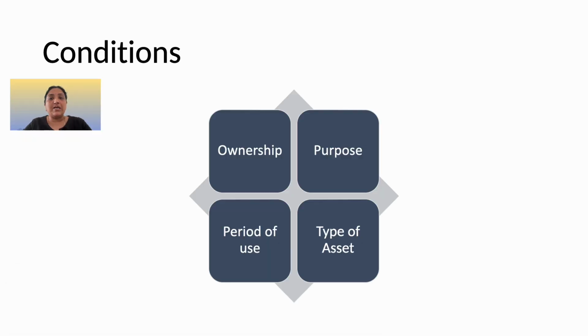Coming to the terms and conditions that are to be fulfilled by the assessee in order to claim depreciation allowance, there are 4 conditions. Condition number 1 talks about the ownership of the asset. Number 2 talks about the asset being used for the purpose of business or profession. The third condition is that the asset should have been used during the relevant previous year, and the fourth condition is with respect to the type of the assets. Now let us see the conditions in detail.